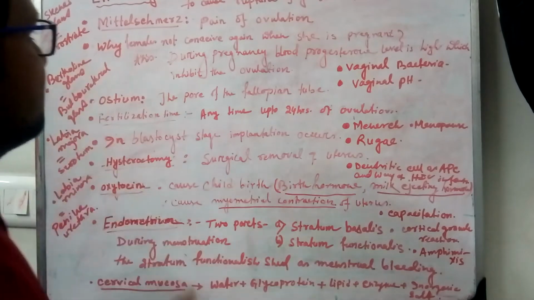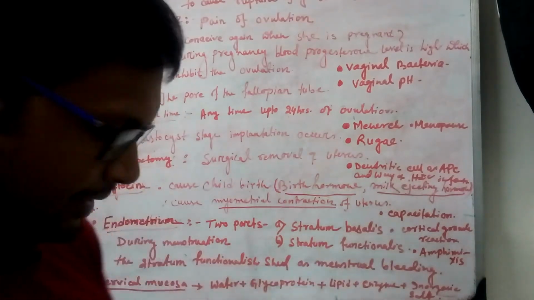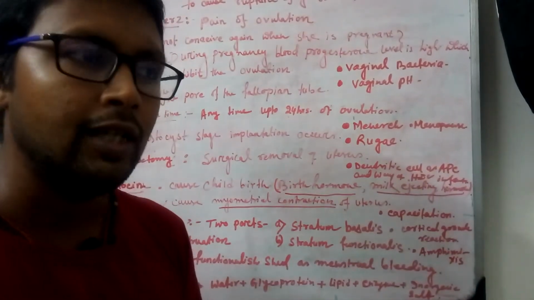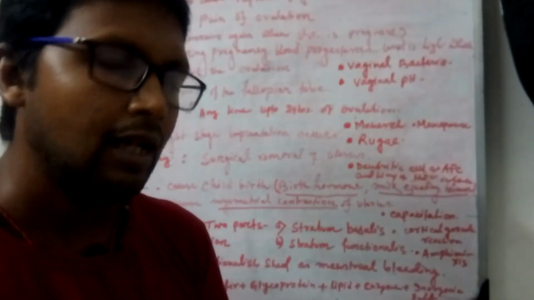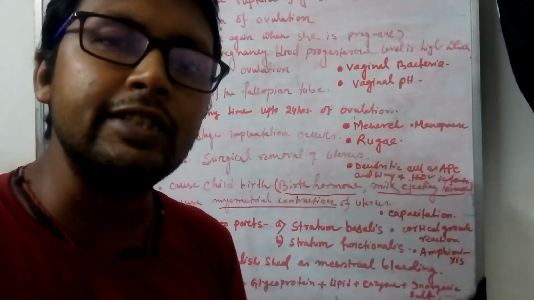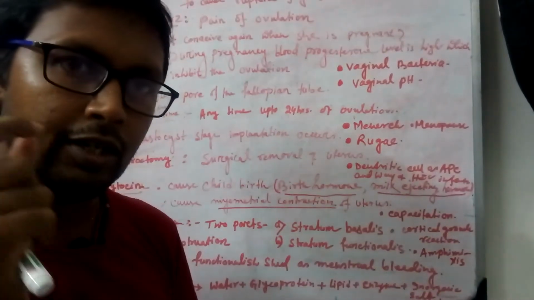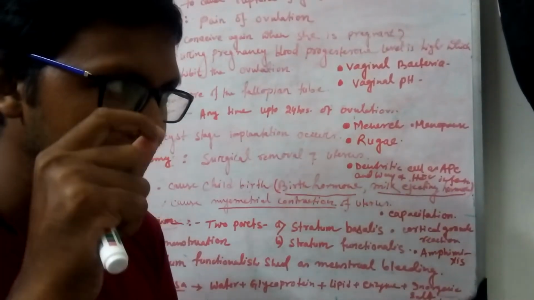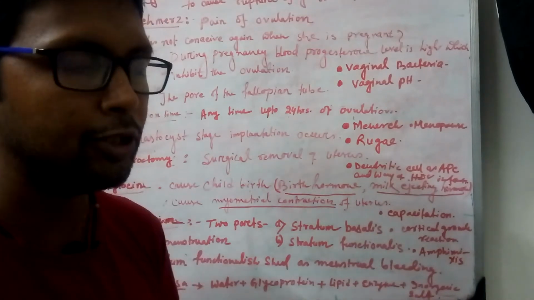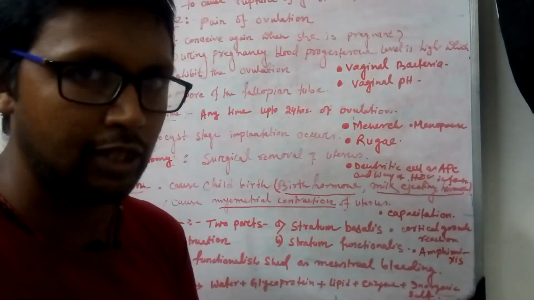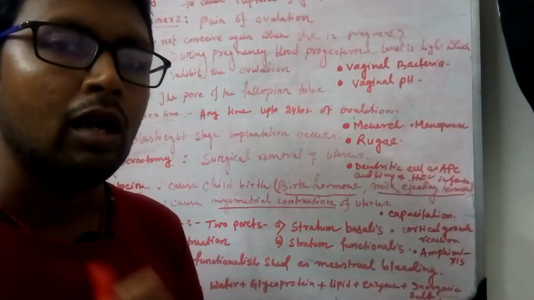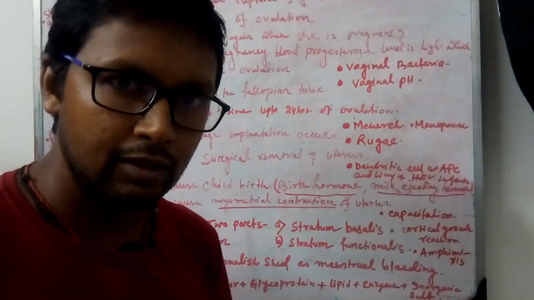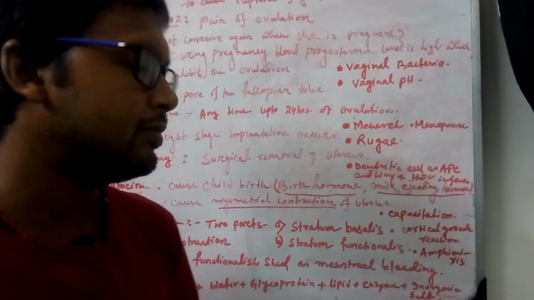Now mittelschmerz. This term applies in the case of sensitive women. Some sensitive women feel that at the time of ovulation, a small pain occurs either in the left ovary or in the right ovary.